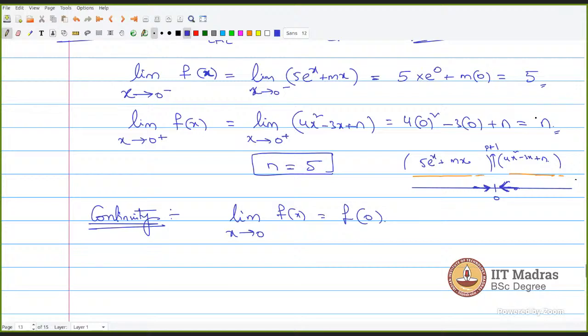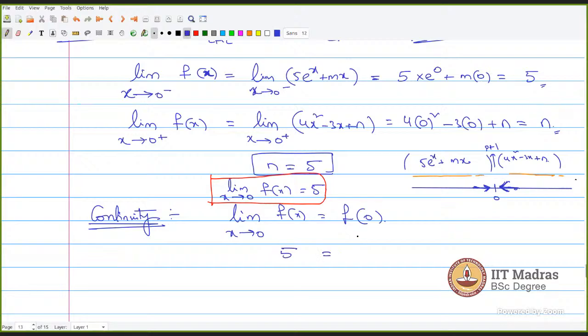From the above, since left hand and right hand limits are equal, I can write limit x tends to 0, f of x is equal to 5. Is this true? Yes. So limit x tends to 0, f of x is equal to 5.